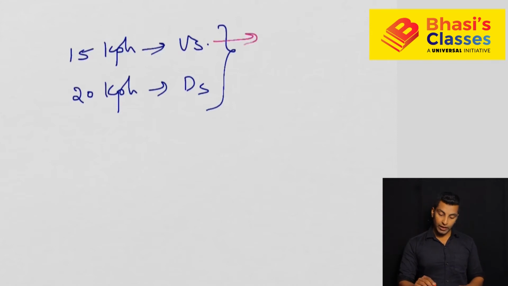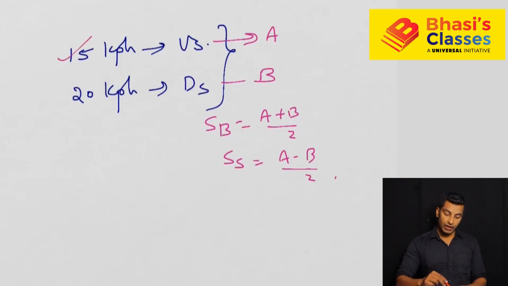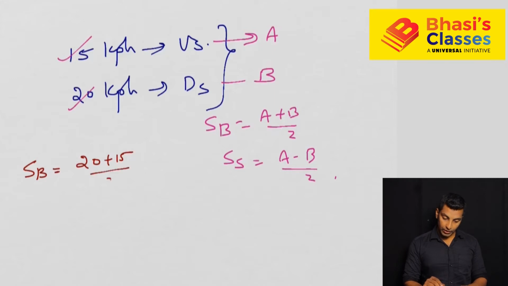Because we have already told you, if this is A and this is B, speed of the boat is A plus B divided by 2. Speed of the stream is A minus B divided by 2. Okay, so here upstream speed is given and downstream speed is given. So what will be the speed of the boat? Speed of the boat will be 20 plus 15 divided by 2. That means 35 divided by 2.